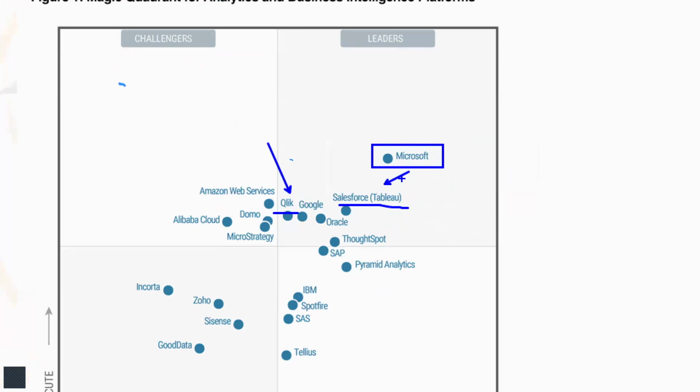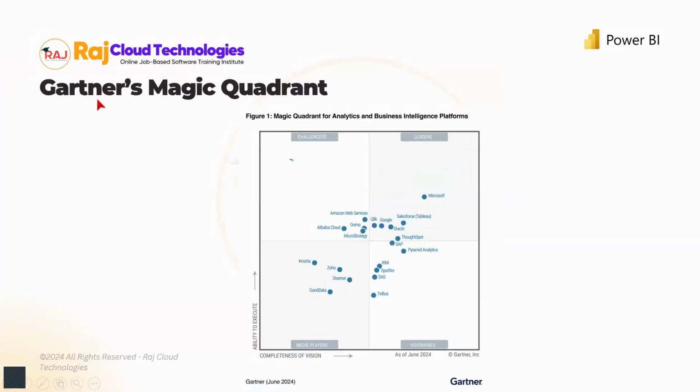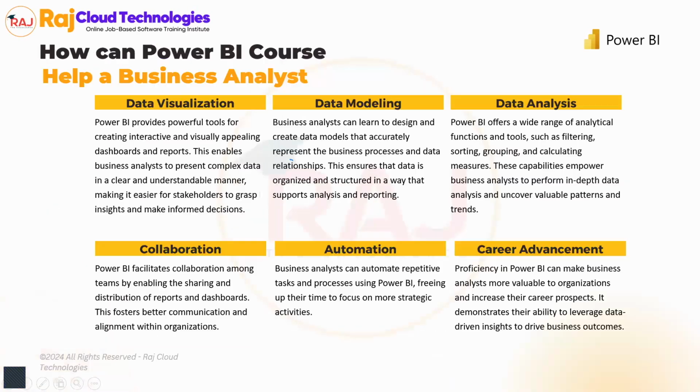So it is almost 9, 10 years in the market right now, and you can see that Microsoft has already taken a lead. It has taken a lead from 2017 onwards. So it has been in the market for some time now, and it's the leader in the BI space for now. Gartner gives this rating for all the different products in different domains, but this is BI platforms, and you can see that Microsoft is one of the top-notch products. Let me go through a few slides and then we'll move on to the actual ways of working. I'm just going to skip a few slides here.